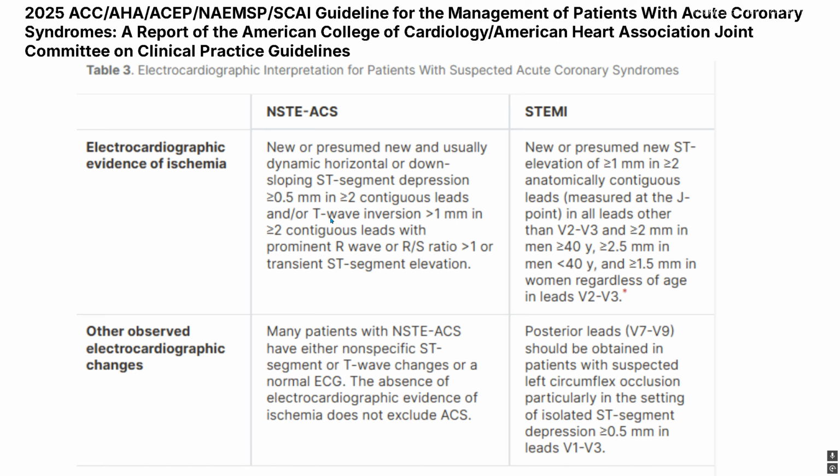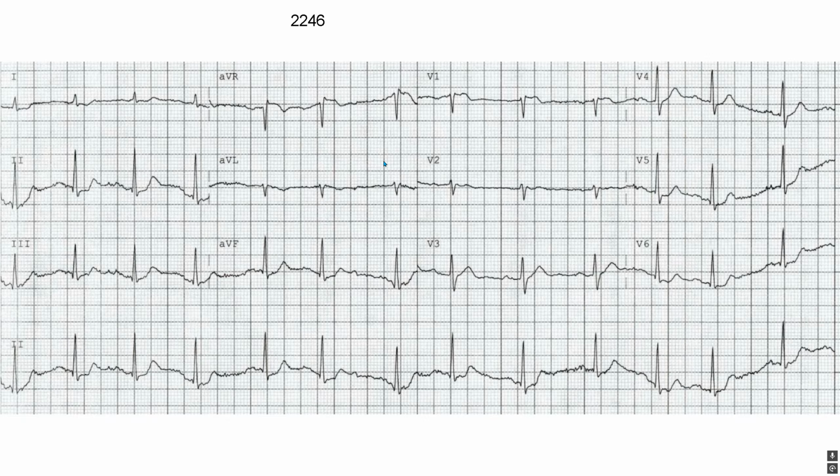So this guy did have these ST depressions and inversions, and also transient ST segment elevation. The prominent R to S ratio greater than 1, I guess he has that, but I usually don't use that or know about that. Like transient ST elevation in aVR and V1.